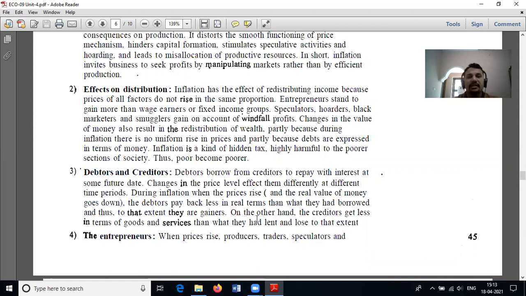On the other hand, creditors are forced to grant more time to their debtors in order to get back the money they have lent.